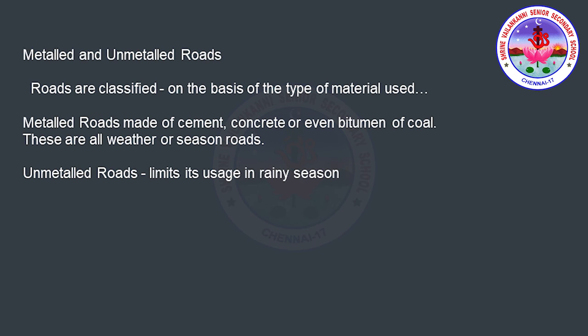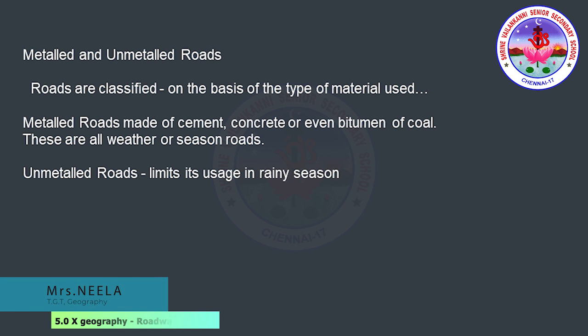The roads are also classified on the basis of the type of material used, that is the metalled road and the unmetalled road. The metalled roads are roads made up of cement, concrete or even bitumen of coal. These are all weather or all season roads. So, it will be a perfect road. The unmetalled roads are those roads which are easily washed off even with rainfall. So, it limits their usage in the rainy season. You can see the roads which are not maintained properly. These are the unmetalled roads.